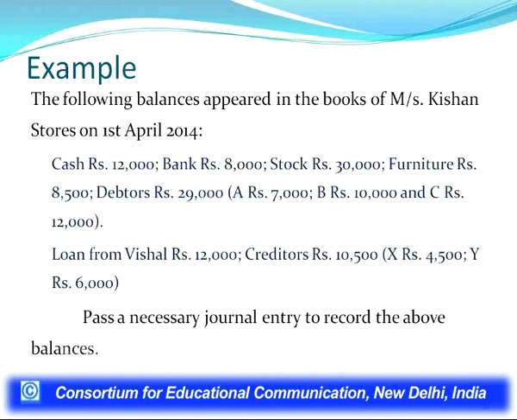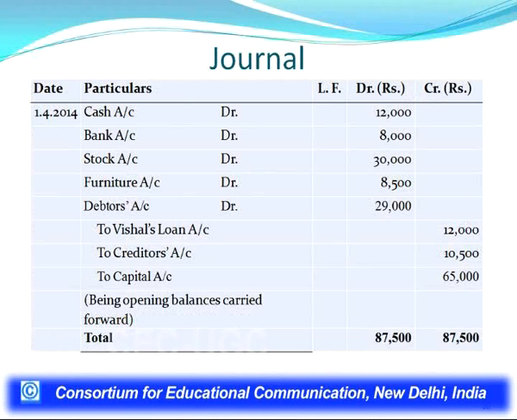Kishan Stores on 1st April 2004: cash, bank, stock, furniture, debtors Mr. A, B and C, loan from Vishal 12,000, creditors 10,500, from Mr. X rupees 4,500 and Mr. Y rupees 6,000. And we have to pass an opening journal entry. You may be remembering that. So this will be the opening entry.